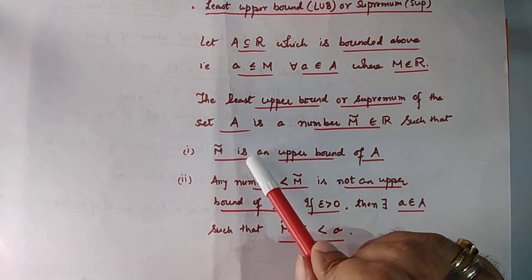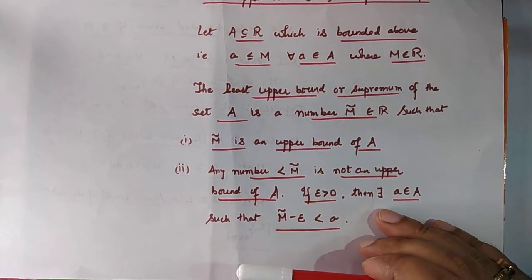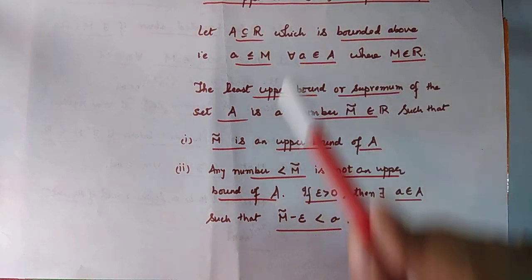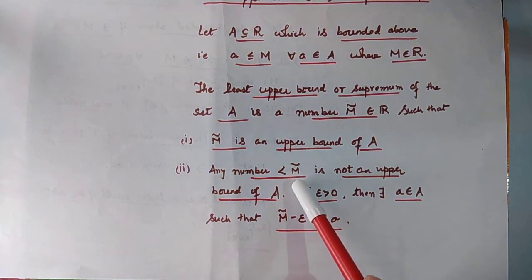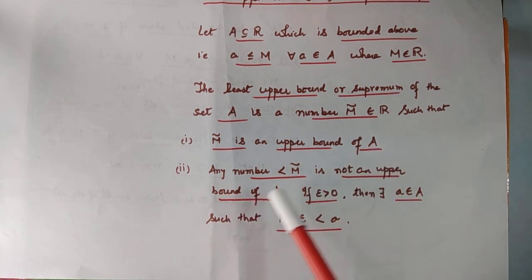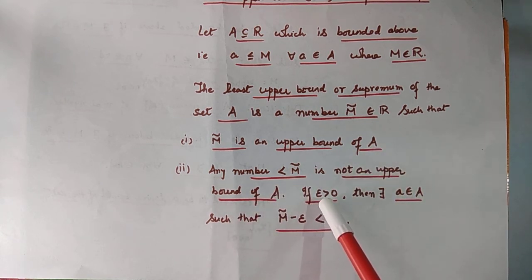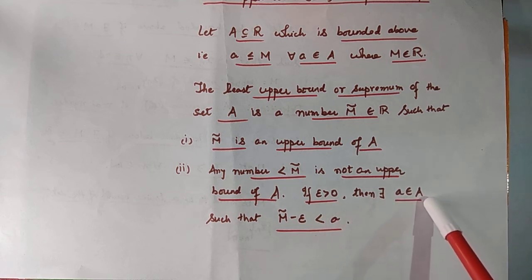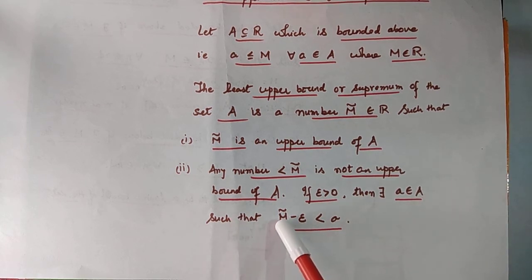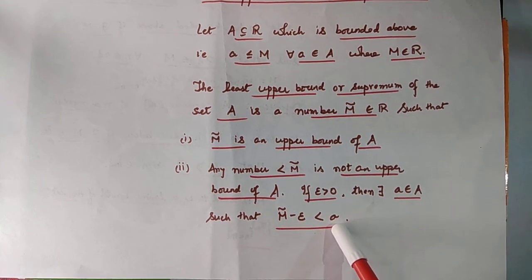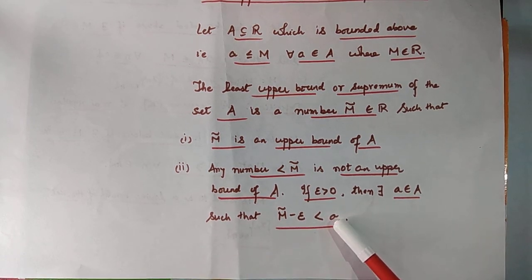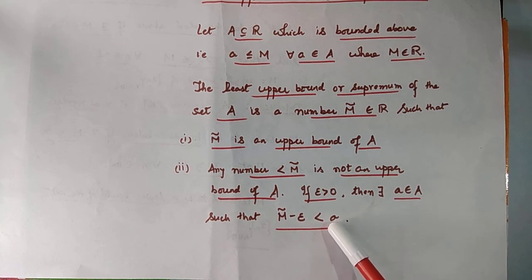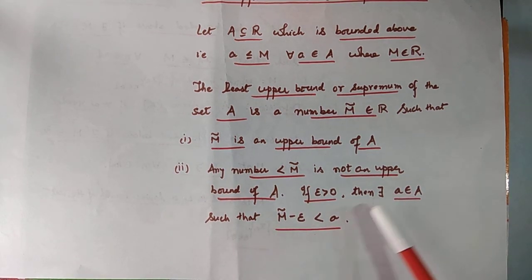First one is m tilde must be an upper bound of A, and as the name suggests, least upper bound, any number smaller than m tilde should not be an upper bound of the set A. In other words, if you take epsilon greater than 0, then there must exist an element a of the set capital A such that m tilde minus epsilon is strictly less than a. In other words, there is an element in the set A which is strictly bigger than m tilde minus epsilon, which is smaller than m tilde. So any number smaller than m tilde will not be an upper bound of the set A.